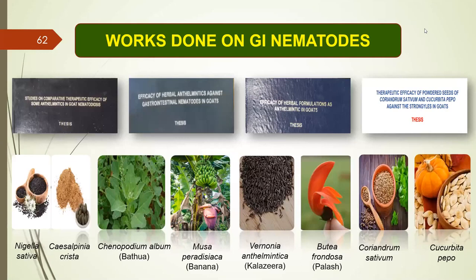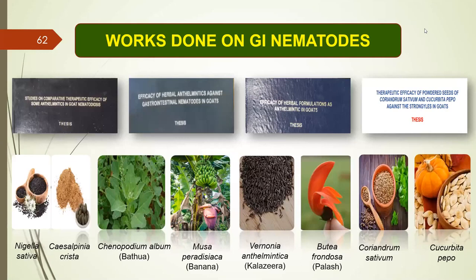Then the last one, recently submitted, was Cucurbita pepo or pumpkin seed powder. This has worked very well against GI strongyles in the goats. It studied the therapeutic efficacy of powdered seeds of Coriandrum sativum, that is dhania, and Cucurbita pepo against strongyles in the goats.